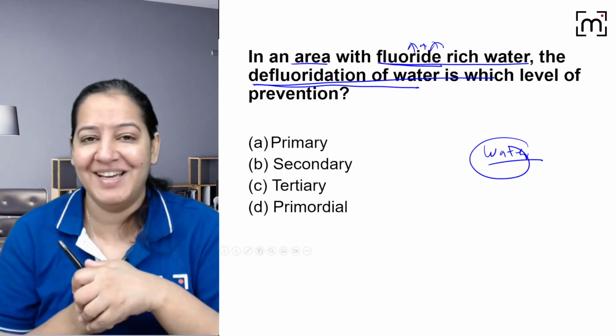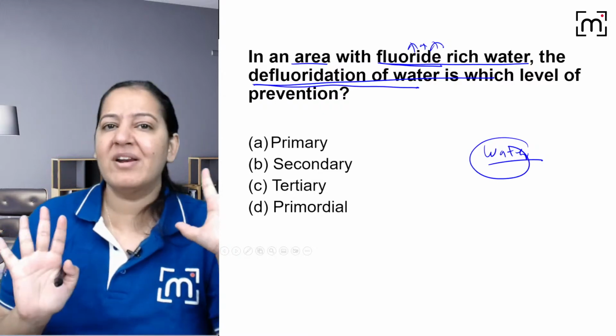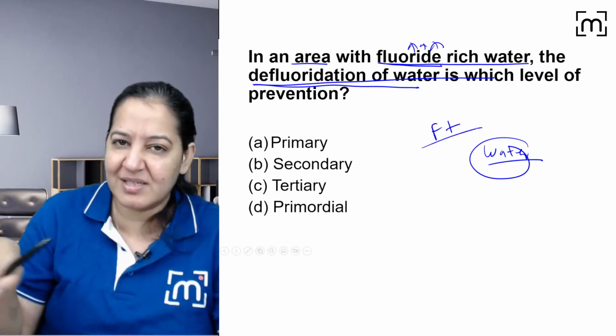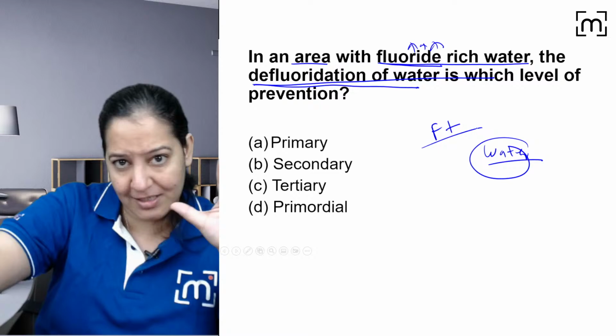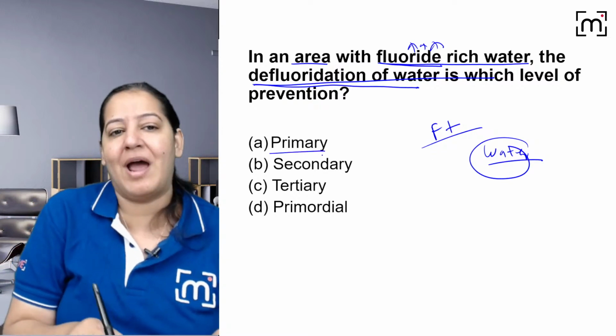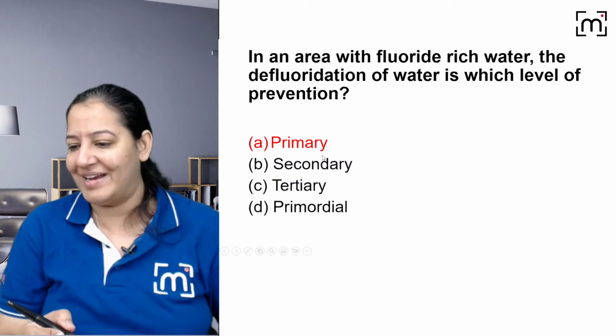Everyone is saying A. Is it primary level? Yes. The risk factor is already present. The fluorine is present in the water. But no one in the community is having paralysis. The government does not want anyone to get paralysis, so they are removing the fluorine. Yes, so it is primary level of prevention. You all are right.